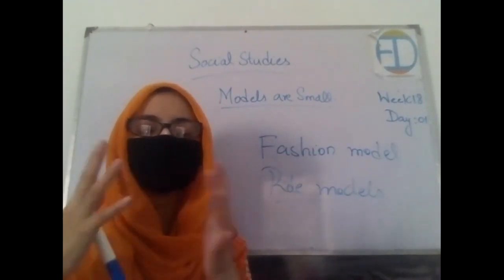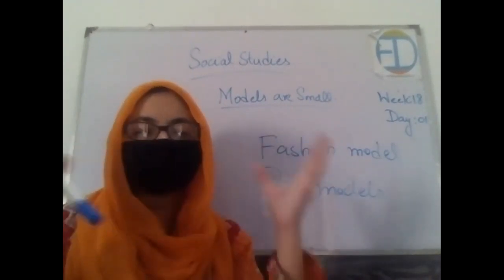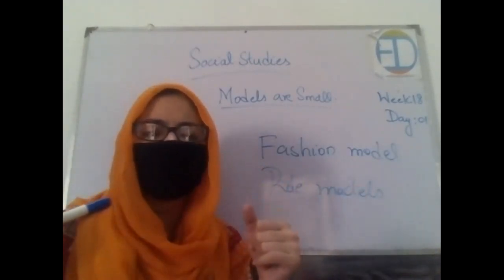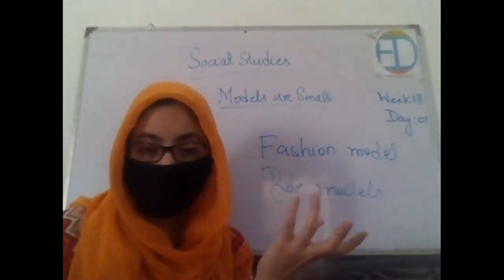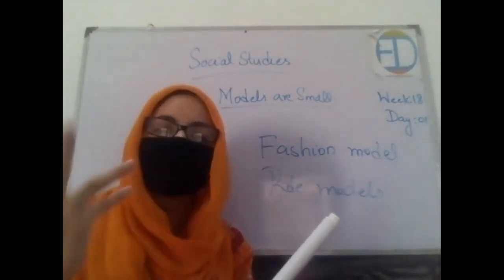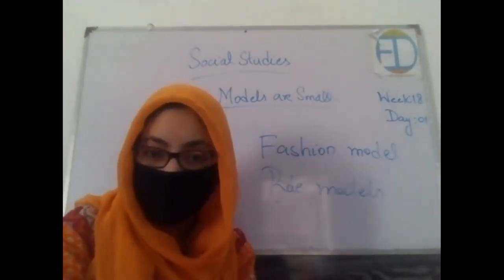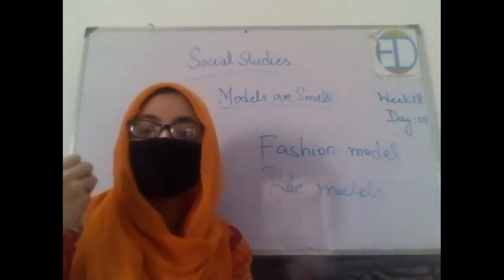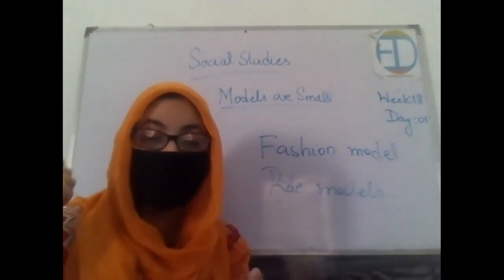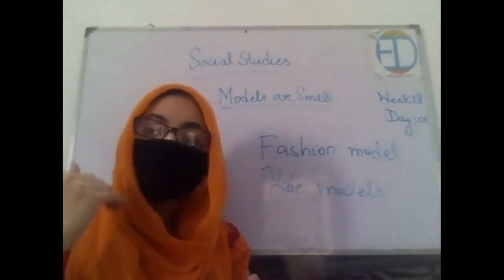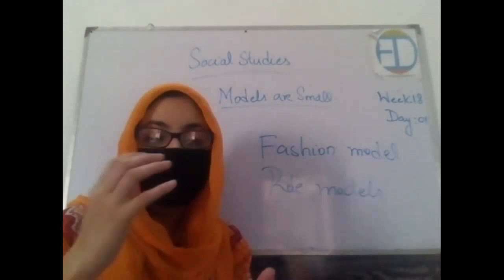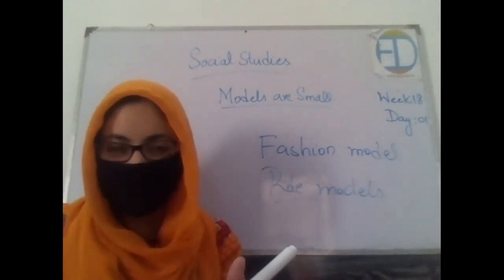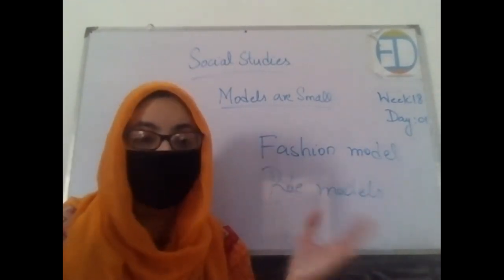Let's say the boys usually have role models. Any famous personality, any famous poet, any actor can be your role model. Let's say if somebody says that Humayun Saeed is my role model, I want to become like him, right? So this means that you love the way he walks, the way he talks, the way he dresses, right? So you consider him as your role model. This means that you want to adopt the way he does particular things in your life, right? That is why you consider him as your role model.